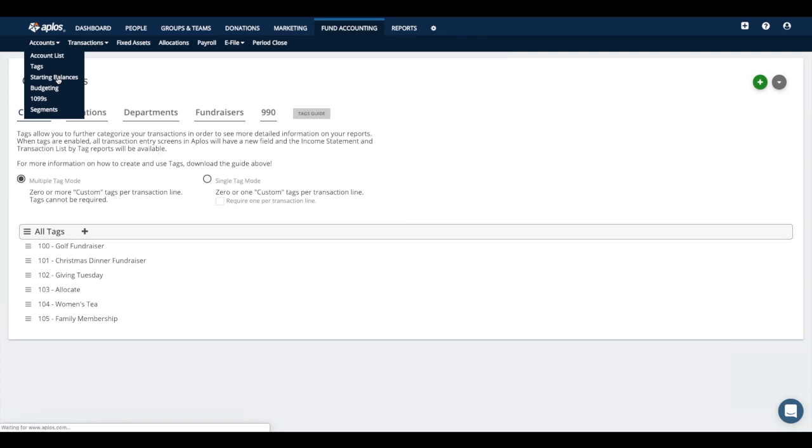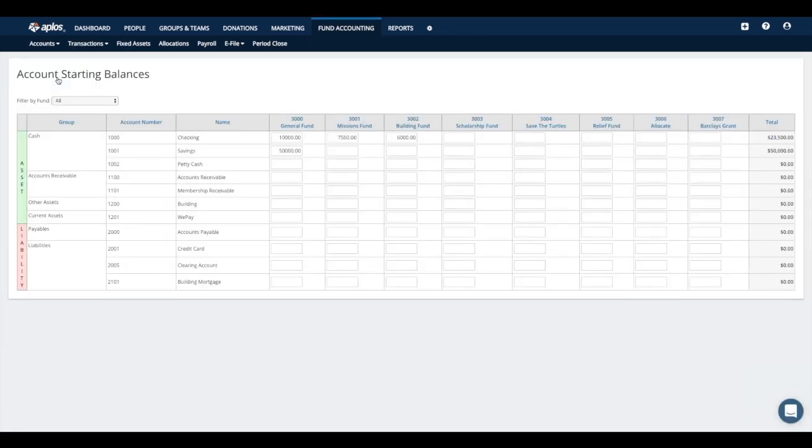All right. Move along here. We're going to jump to the starting balances page. So within the starting balances page, this is where we're going to tell us the beginning balances for your asset and liability accounts. So going down the page, you will see the list of all of your assets and liabilities that you built in the chart of accounts.